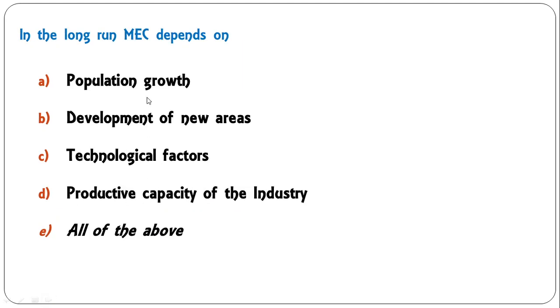Then in the long run, MEC depends on population growth, development of new ideas, new areas, technological factors, productive capacity of the industry, all of the above. So dear students, all these factors influence the marginal efficiency of capital in the long run. So E is the correct answer. Please keep in mind to memorize all these factors on which MEC depends. You may get a different type of question, where one option may be correct and the other options will be incorrect. You need to identify all these. Moving on to the next question.